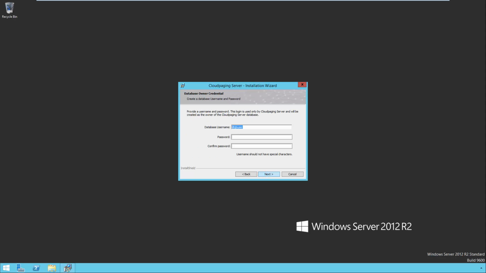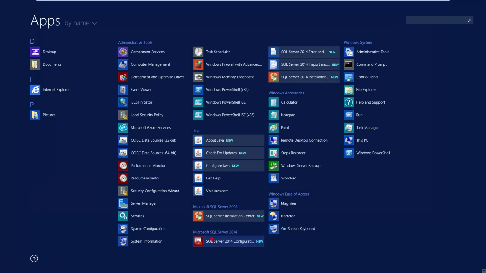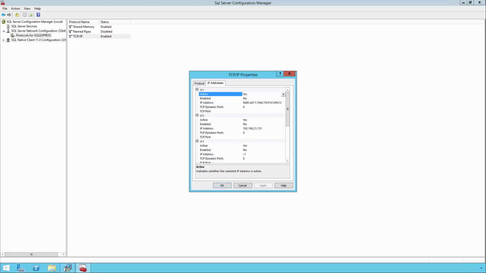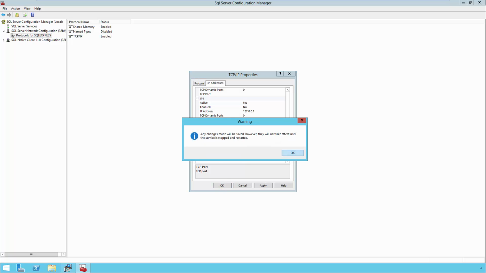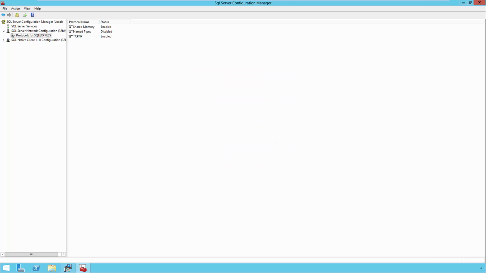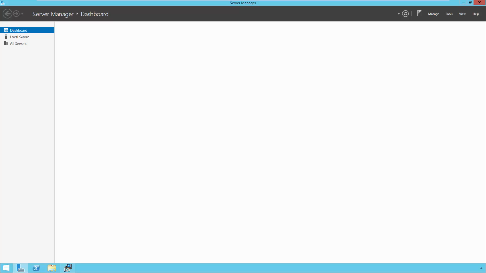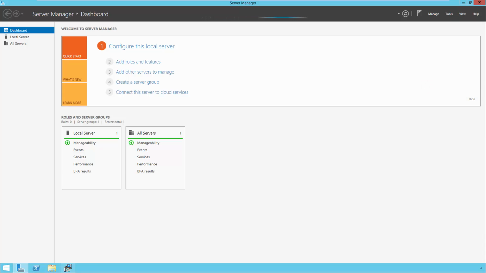A listener port must be added to the SQL Server Express in order for the Cloudpaging server to connect. Open the SQL Server Configuration Manager tool, navigate to the Protocols section, and double-click the TCP/IP option from the right pane. Click the IP Addresses tab and scroll down to the bottom. Add a value of 1433 for TCP port. The SQL Server service must be restarted to pick up the change.